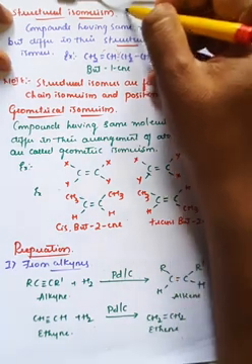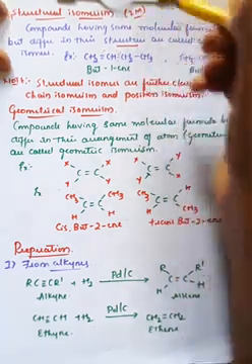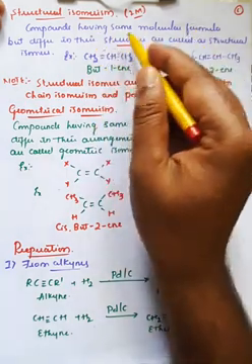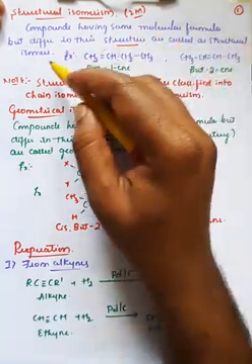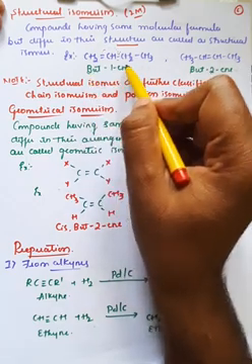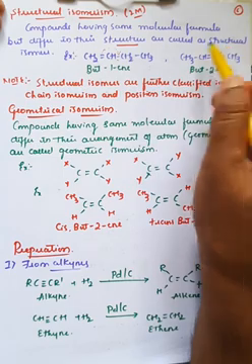Observe, this can be asked for 2 marks: define structural isomerism with example. The compounds having the same molecular formula but differing in their structure are called structural isomers. But-1-ene is one example, and but-2-ene is also one example.